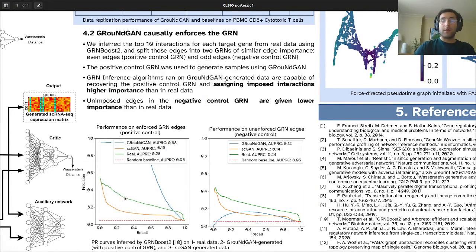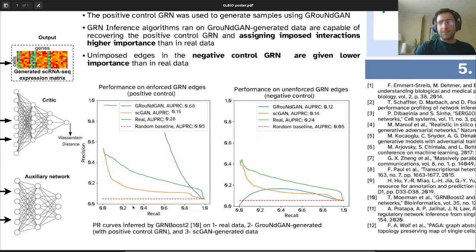We also want GroundGAN to causally enforce a GRN. So in this experiment, we infer a GRN using GRNBoost2 on real data. And for every single gene, we use half of the inferred edges by GRNBoost2 as positive control and impose those edges onto GroundGAN. The other half we keep and do not impose. And that creates our negative control. And if GroundGAN actually does enforce the GRN, we expect GRNBoost2 and other inference methods to be able to pick up the edges that were imposed, the ones in the positive control. And that's actually exactly what happens.